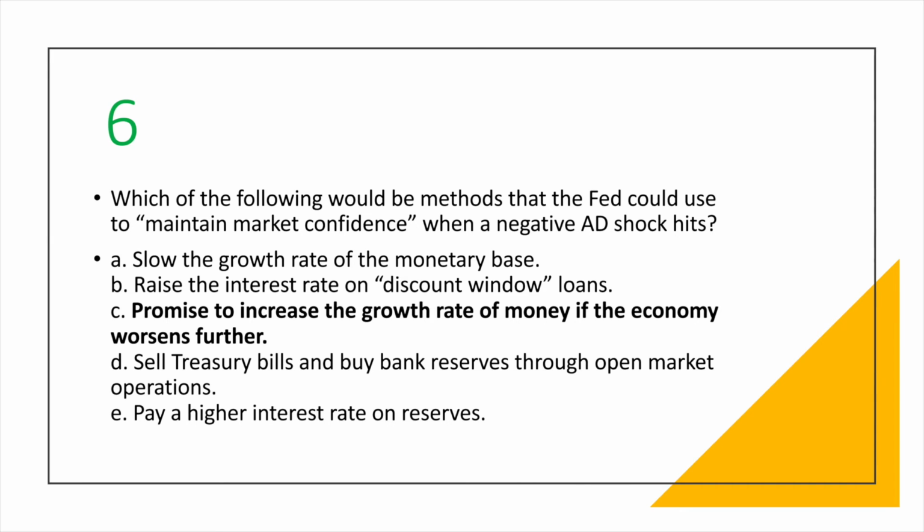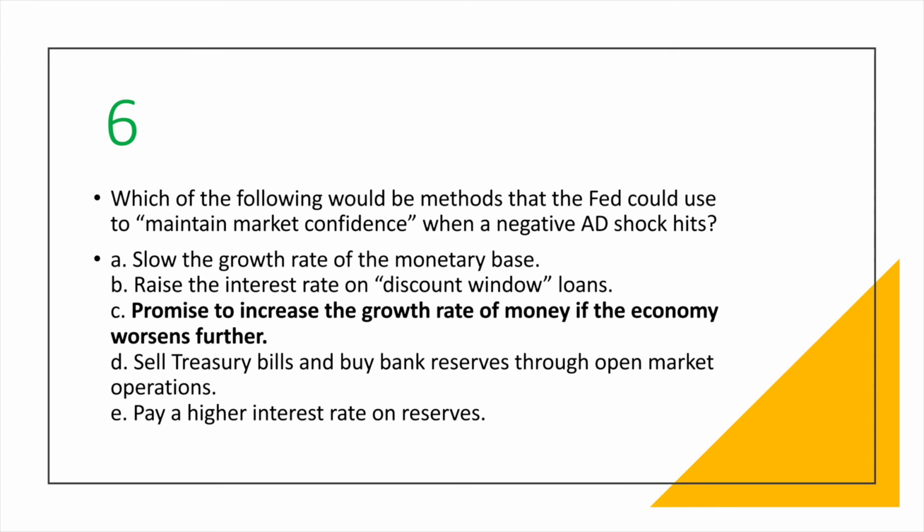Question 6. Which of the following would be methods that the Fed could use to maintain market confidence when a negative aggregate demand shock hits? We chose C. The Fed will promise to increase the growth rate of money if the economy worsens further. This is because the aggregate demand shifts left, causing the general price level and real GDP to decline. So people lose faith in markets and may cause a recession through inaction unless they have that assurance from the government that the growth rate is fast enough to make up for the losses.